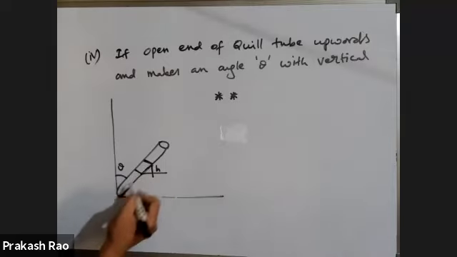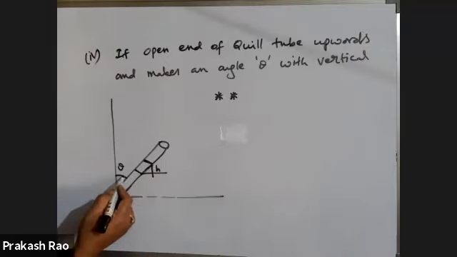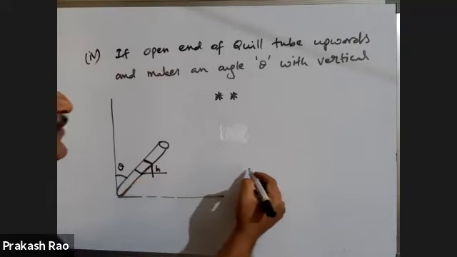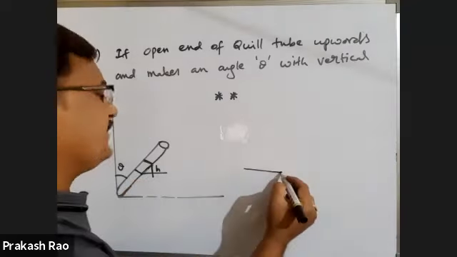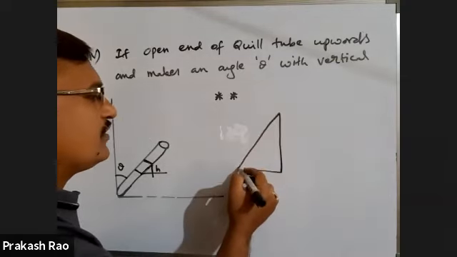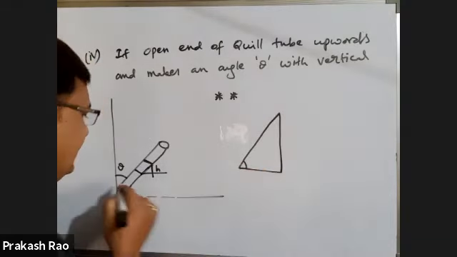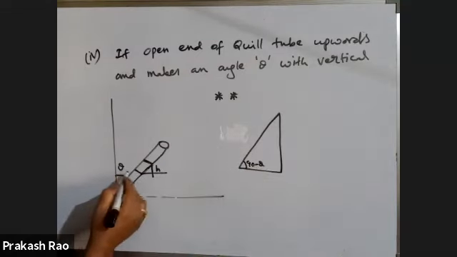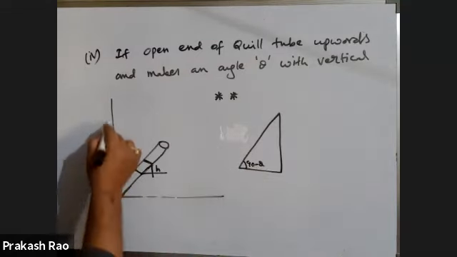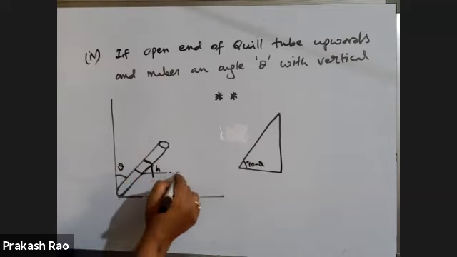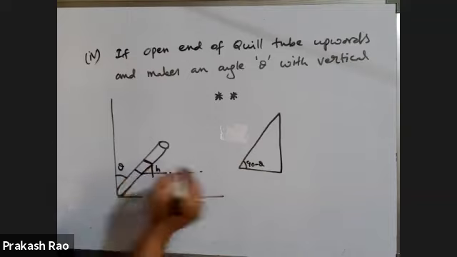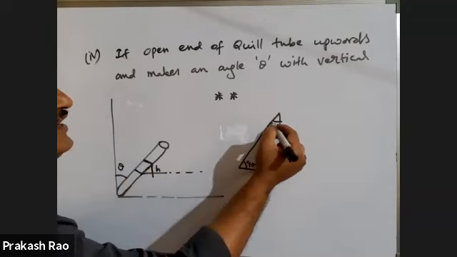What is this length of the mercury column? This is theta, right? This angle is 90 minus theta. So if you take one diagram like this, in this triangle this angle is 90 minus theta, because this is 90. These two lines are perpendicular, right? This is theta, so this is 90 minus theta. Therefore, this is again theta.